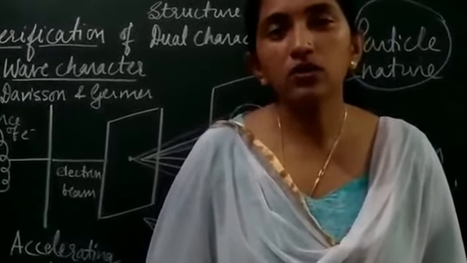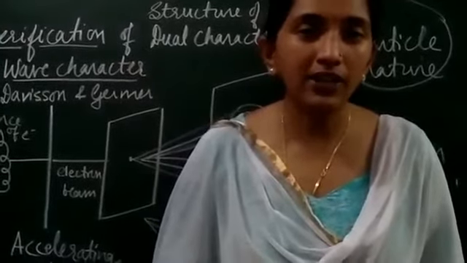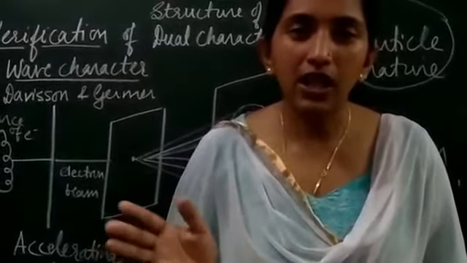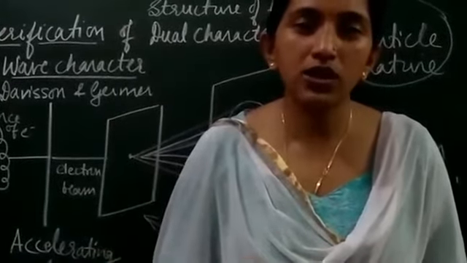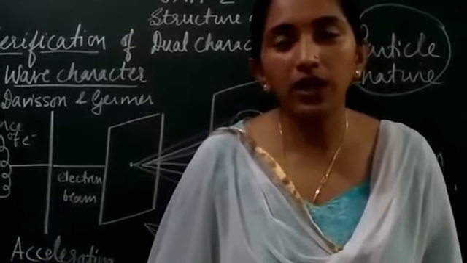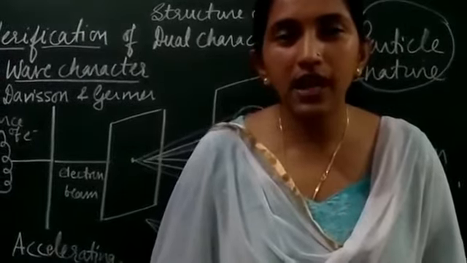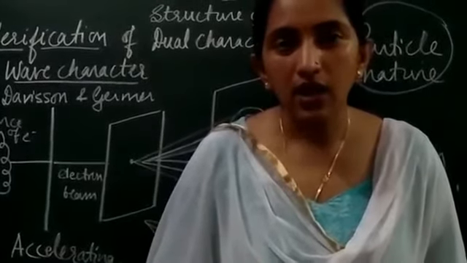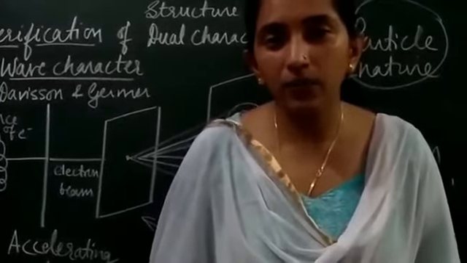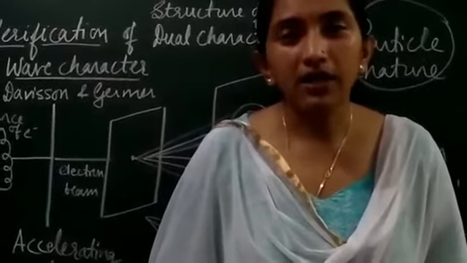We can also justify the particle nature of the electron with the cathode ray produced in a discharge tube. If on its path we place a paddle wheel, what happens? The paddle wheel turns. It starts moving, and that is only possible when the ray has a mechanical property, and the mechanical property is related to the particle nature.